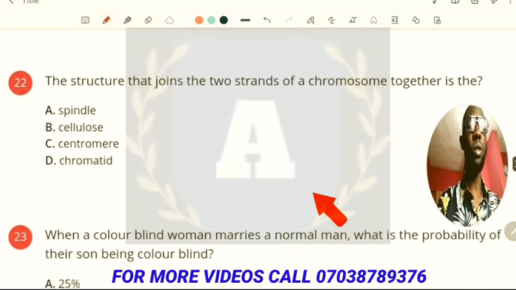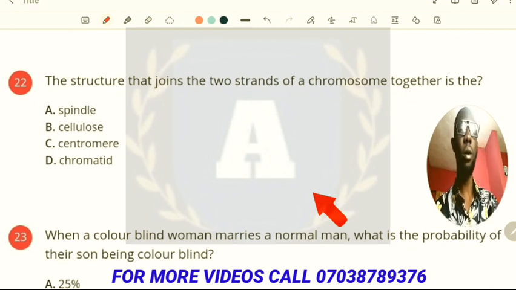Now the next question says the structure that joins the two strands of chromosome together is the centromere. All right, good. Quick one.